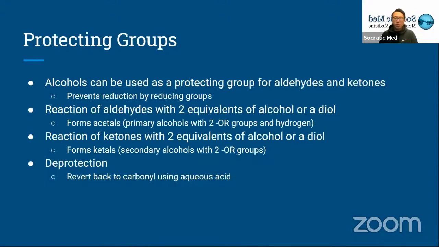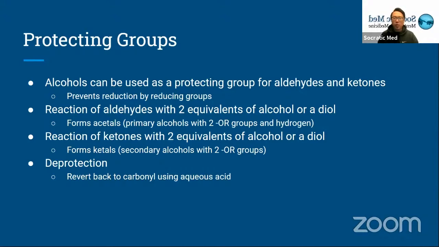And then similarly, alcohols can be used as protecting groups for other functional groups like aldehydes and ketones. This is to prevent reduction by reducing agents. So when you react an aldehyde with two equivalents of alcohol or a diol, so a molecule with two alcohol groups on it, you form an acetal.